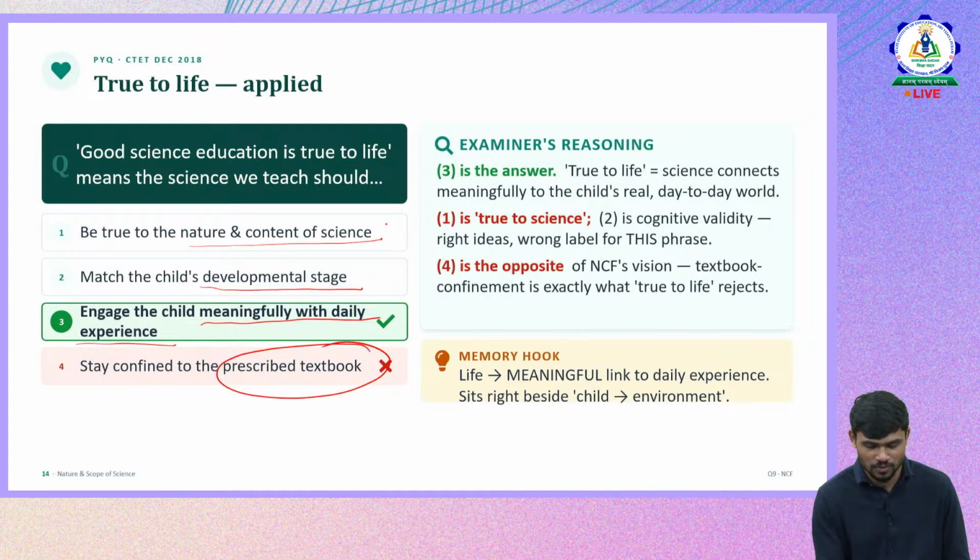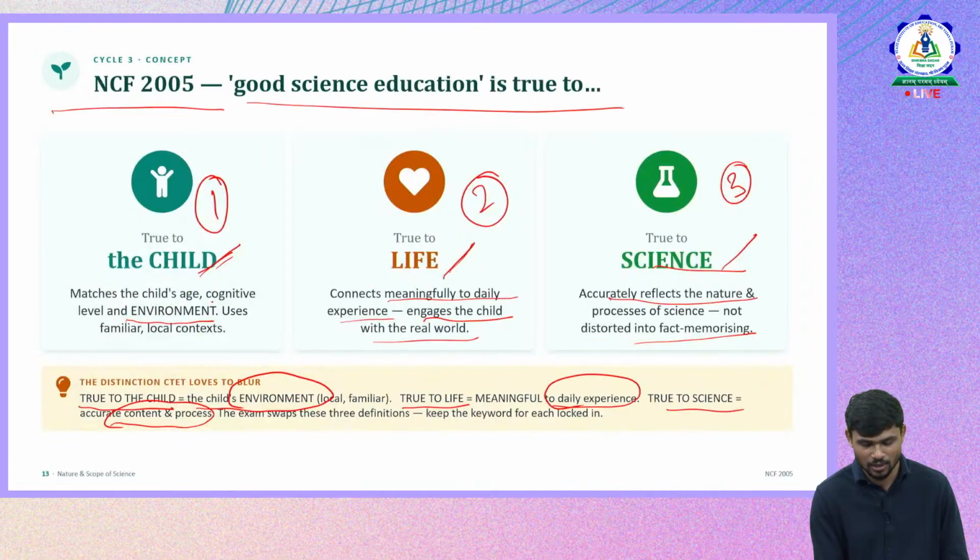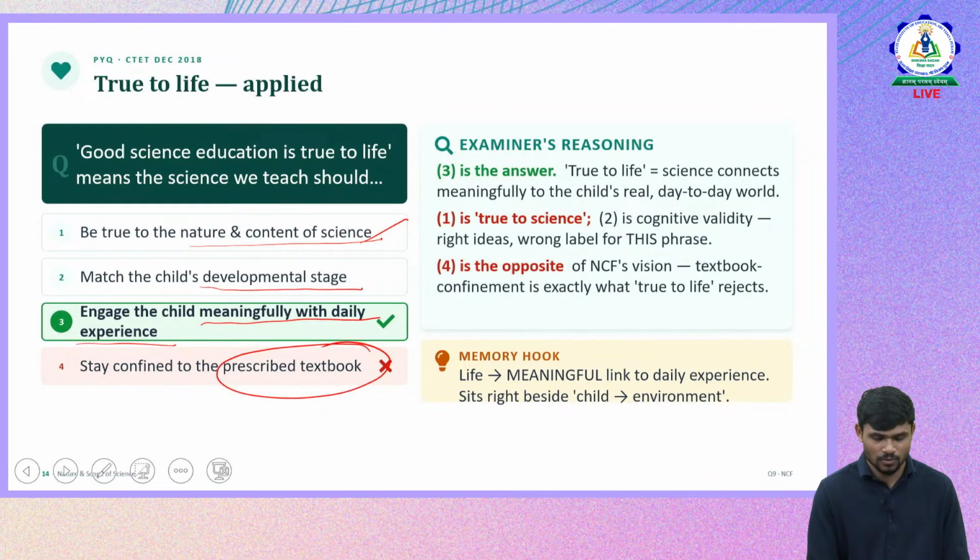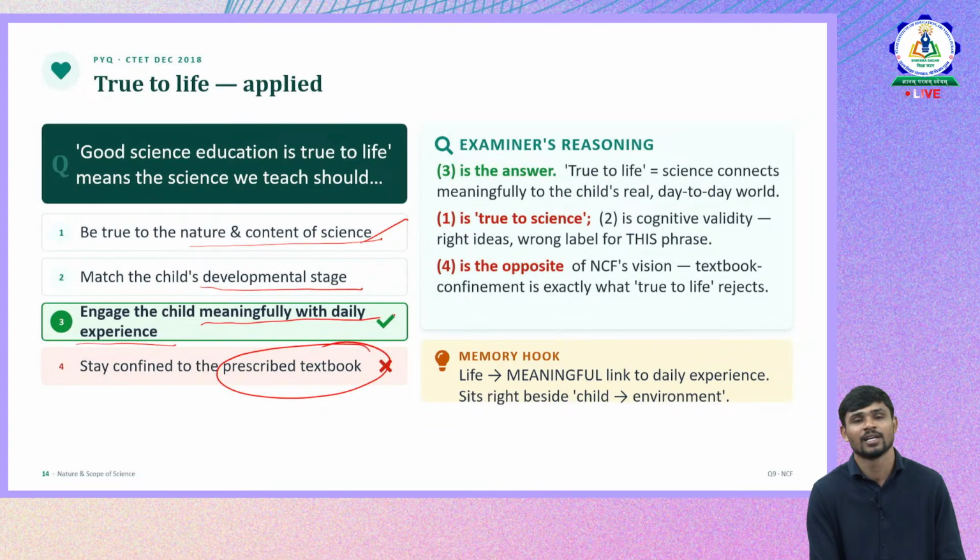So the first one is content and science, which is related to true to science. The second one is about developmental stage, that is, cognitive level and environment, which is related to true to the child. The third one is meaningful to daily life experiences, true to life. So don't forget this. These three you have to remember carefully.